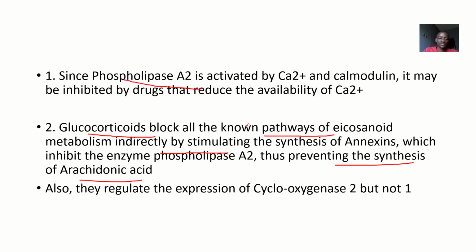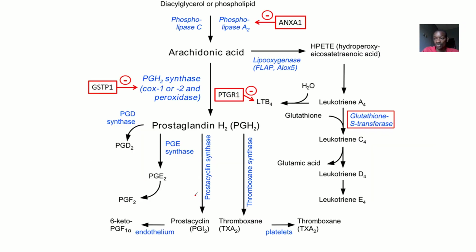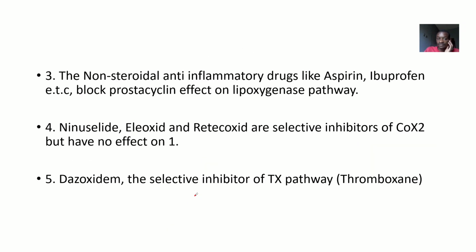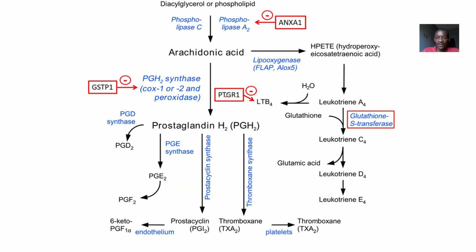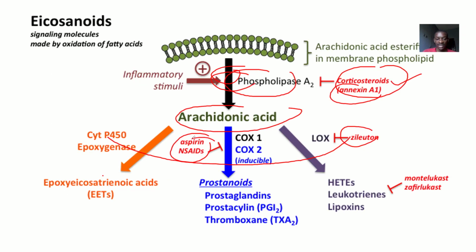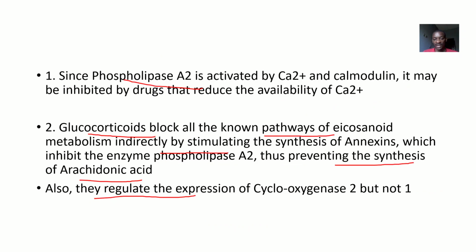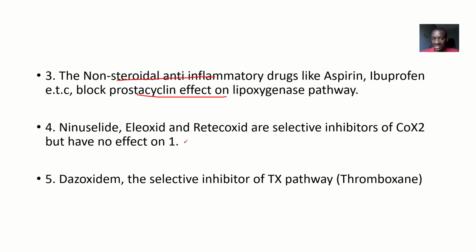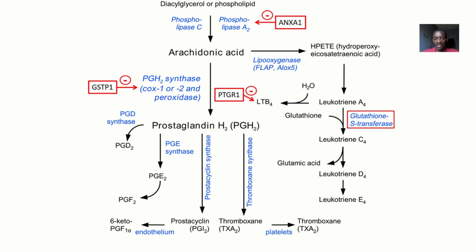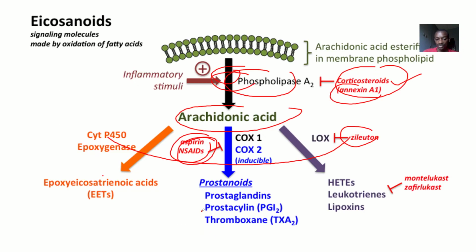All right, so moving to the next. We said that they also regulate the expression of cyclooxygenase 2, but they do not regulate cyclooxygenase 1. That's another added advantage. Moving to the next, we say that non-steroidal anti-inflammatory drugs like aspirin and ibuprofen block prostacyclin effect on the lipoxygenase pathway. So aspirin, you could see this aspirin, that's where they act, and they block prostacyclin effect on the lipoxygenase pathway, and this is prostacyclin.